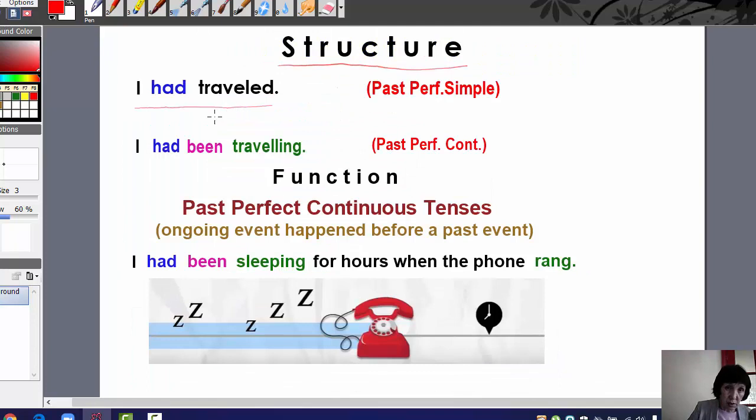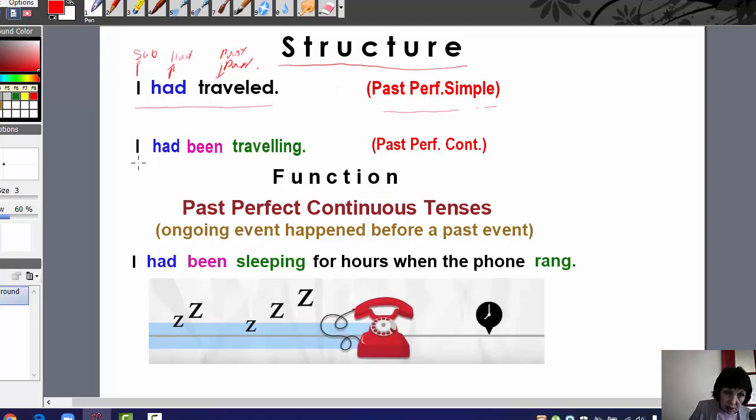For example, I had traveled. This is past perfect simple. You see, I had traveled. Here, I is the subject. And what is had? It's an auxiliary verb. And the past participle is traveled. And this is past perfect simple.